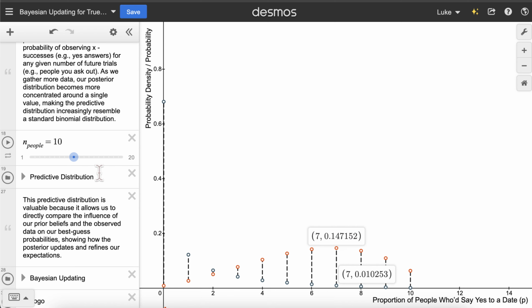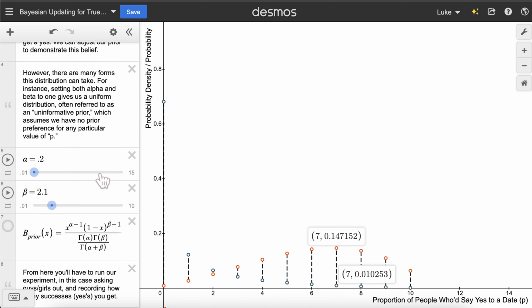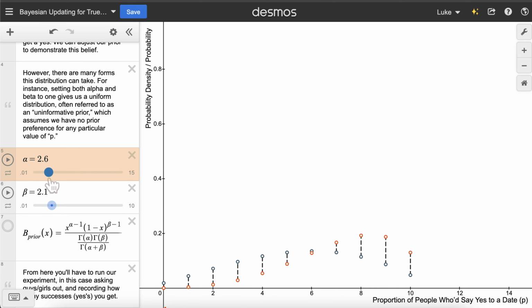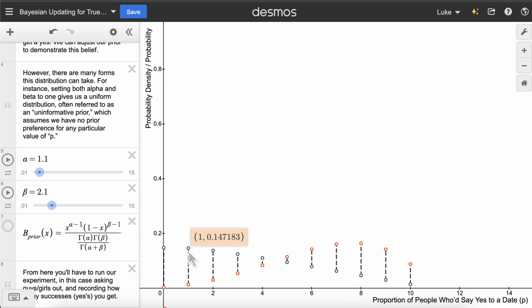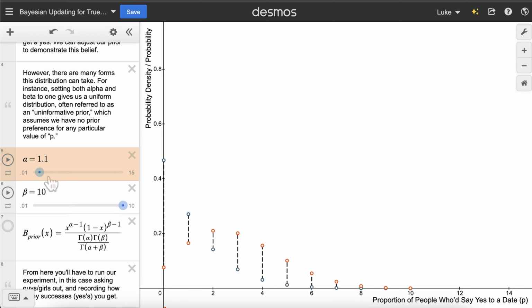We can go ahead and see that as we change our prior, and thus our posterior as well, this impacts the results of our predictive distribution. Wherever we see more black lines between the two means that the posterior and the prior disagree with each other more. Like in this instance, where probabilities from the prior distribution seem to favor lower numbers of successes, whereas the posterior says that there's a good chance of 7, 8, or 9 girls even saying yes. We can see that our prior and posterior distributions heavily impact the results of our predictive distribution.